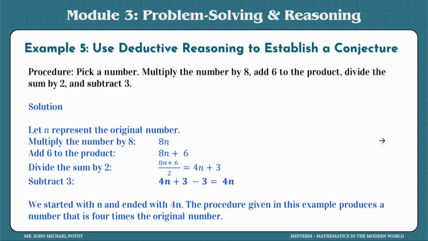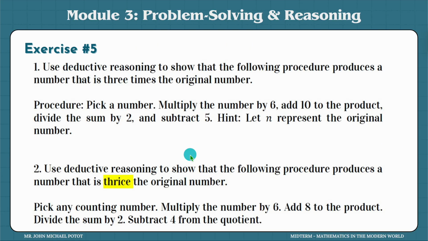Again, just remember that in deductive reasoning, our goal here is to establish a conjecture, because the general idea is already provided, right? The general idea is: pick a number, multiply by 8, add 6, divide by 2, subtract 3. This is vague. So we have to break it down into a specific solution, and we ended up with 4n. So that is how we can establish a conjecture.